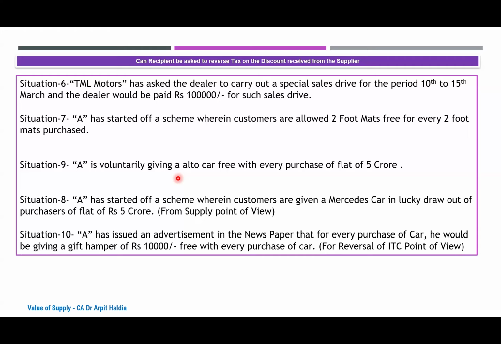Any other views? If there is a price difference where they say with the Alto car the price is so much, without the Alto car the price is so much, then that is where we can say there is an inducement of supply and there is a value attributed, then we can say mixed supply. In such situations, Venugopalji, the option is given to the purchaser that if he wants an Alto car, he can get the Alto car, and if he does not want it, a price reduction would be given. This is what happens when such a scheme is given. Correct. Then there is a mixed supply.